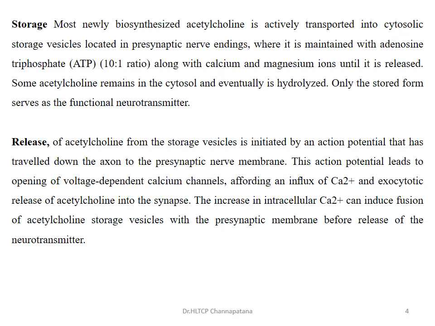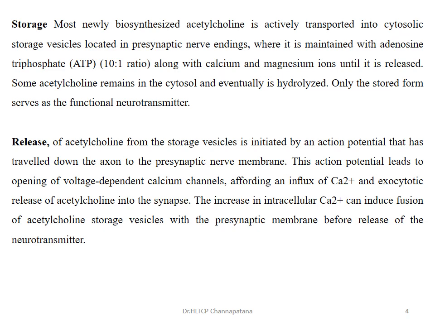Now most of the biosynthesized acetylcholine is actively transferred into the cytosolic storage vesicles located in the presynaptic nerve ending, where it is maintained with ATP along with calcium and magnesium until it is released. Some acetylcholine remains in the cytosol and is eventually hydrolyzed.